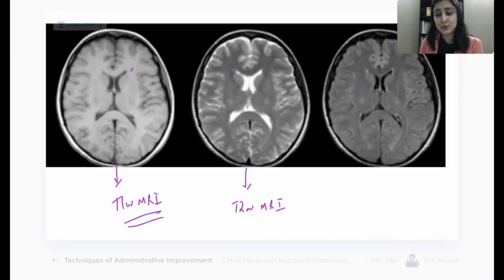If I had to tell you that this is actually a T2 weighted sequence only, but what I have done is I have suppressed the CSF. Whatever water there was, I have killed it. I have killed the CSF, I have made it black. Then can you agree with my statement that yes, now it fits? It is just like this, but with CSF which is black. So what is the sequence that I call when I do a T2 weighted minus CSF, killing the CSF? This sequence is called FLAIR.